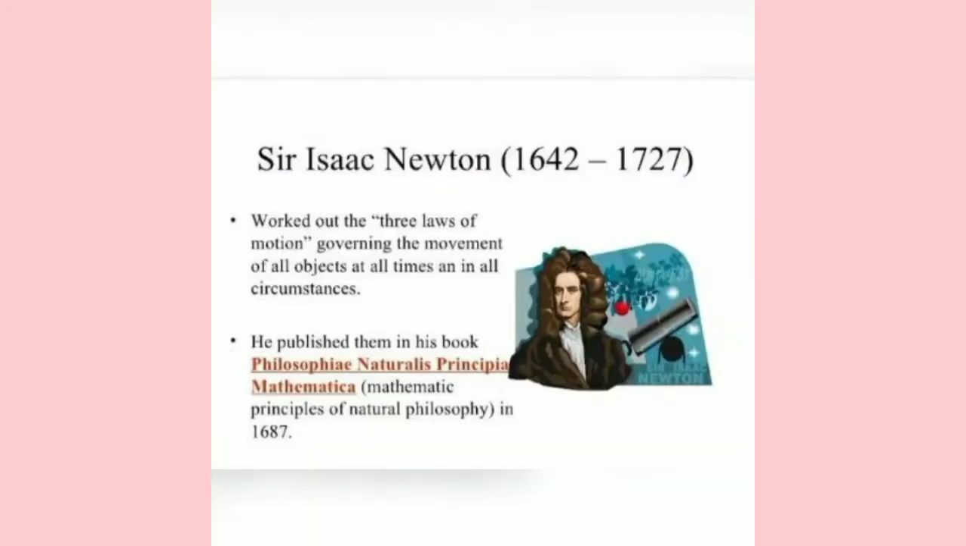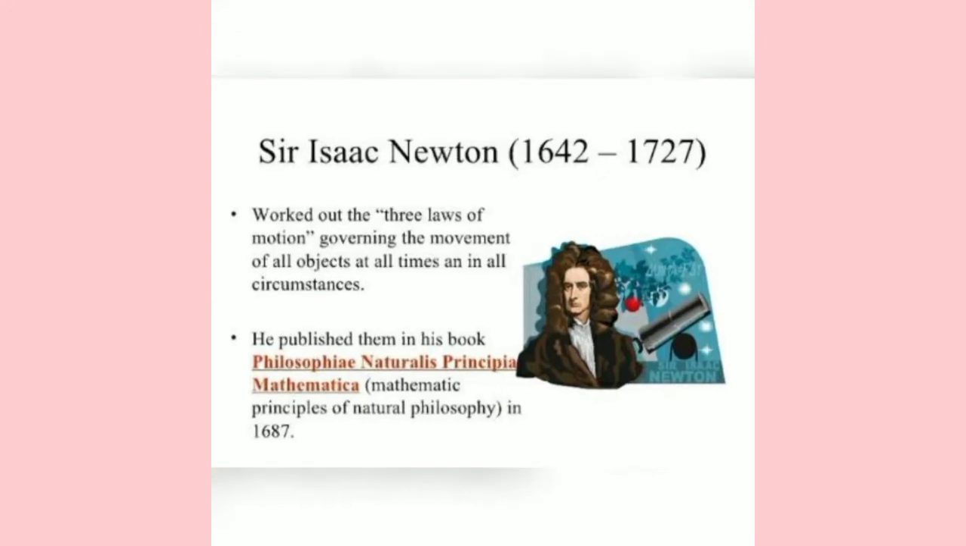Sir Isaac Newton, from 1642 to 1727, worked out the three laws of motion governing the movement of all objects at all time and in all circumstances. He published them in his book Mathematical Principles of Natural Philosophy in 1687.